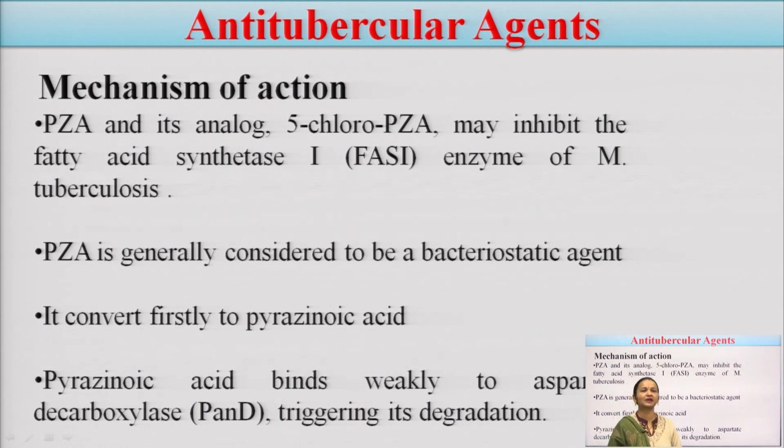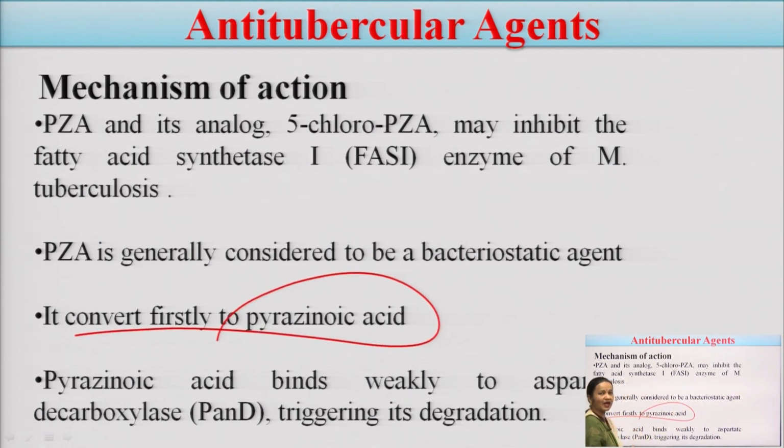This pyrazinamide actually is a type of inactive drug. First, it must convert to pyrazinoic acid. Then this pyrazinoic acid, its analog can be 5-chloropyrazinamide, inhibits the fatty acid synthetase enzyme of Mycobacterium tuberculosis. It is inhibiting another enzyme.